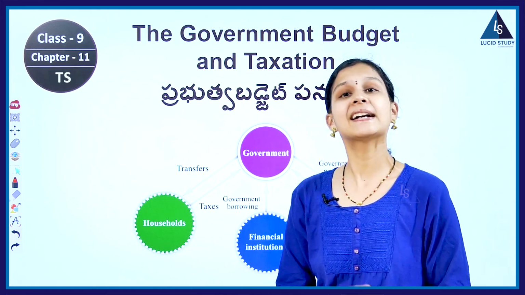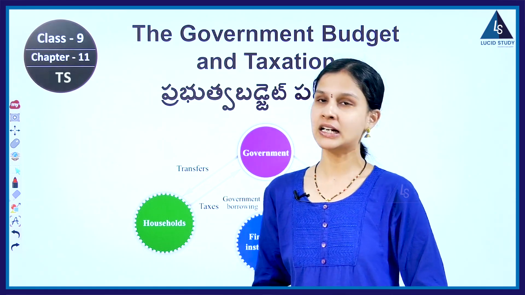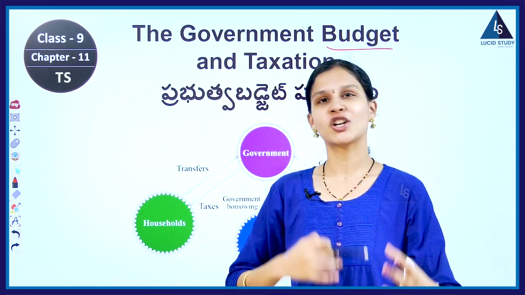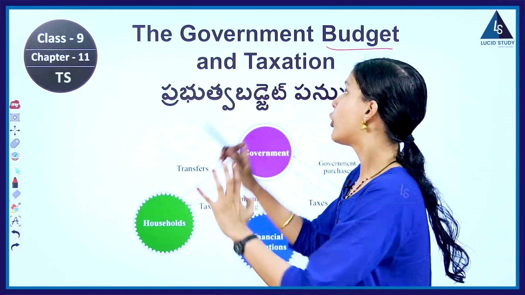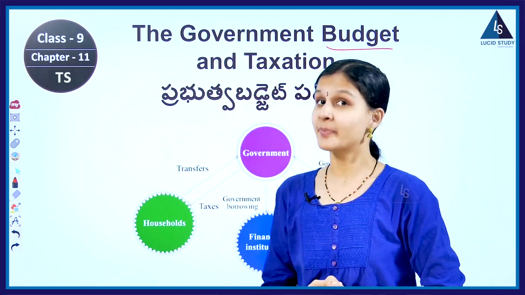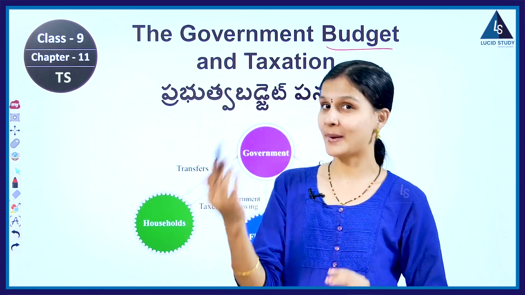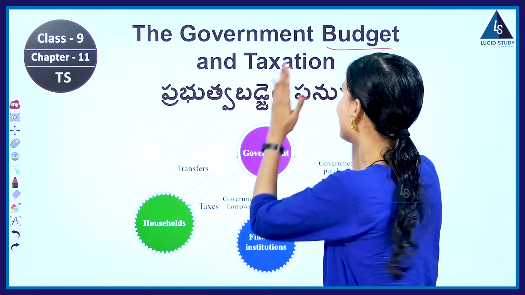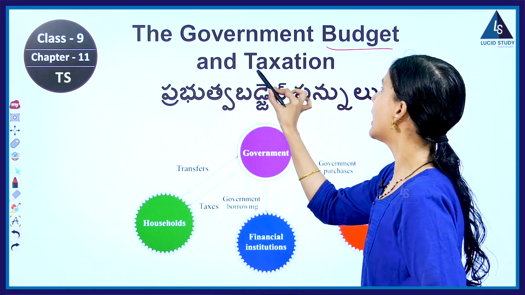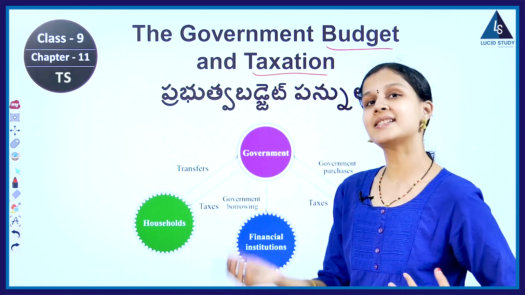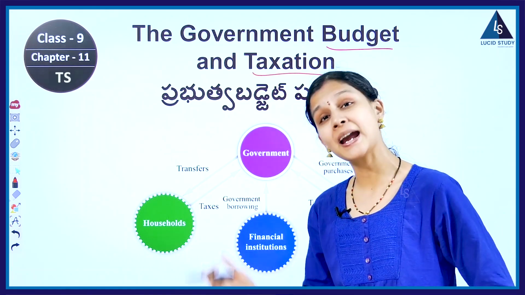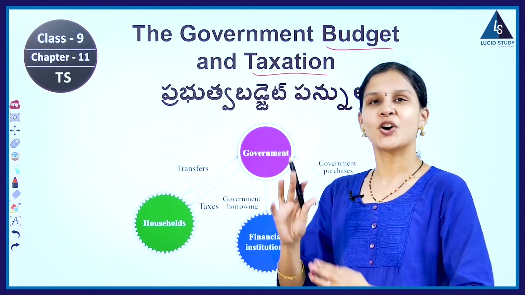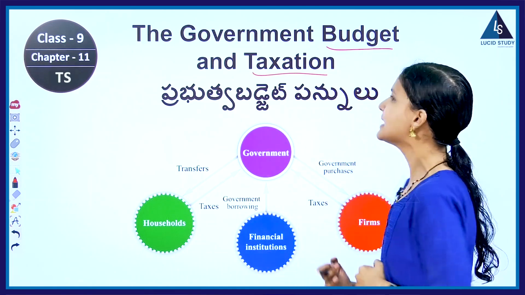So here children, basically in this chapter we are going to learn how this budget is prepared by the government, what all it includes, for what purpose government utilizes this budget, how it organizes or plans it, what the various activities are that government will do with the help of this budget, and also about taxation. So what is tax, how it is imposed, what are the different types of taxes that we majorly have. All these aspects we are going to learn in this lesson.